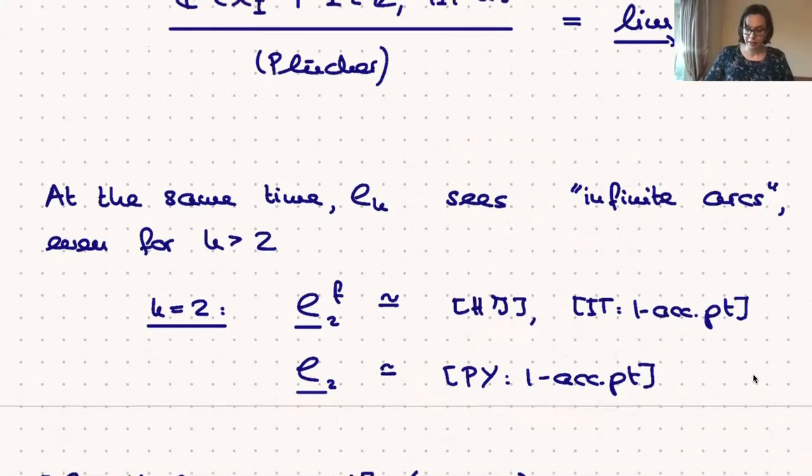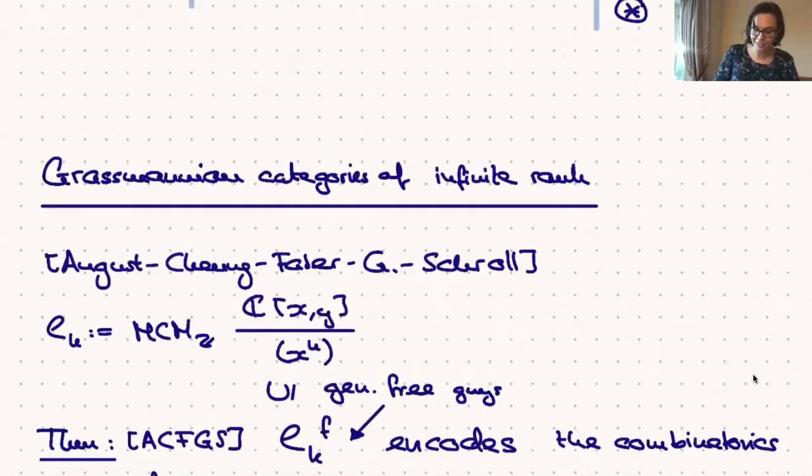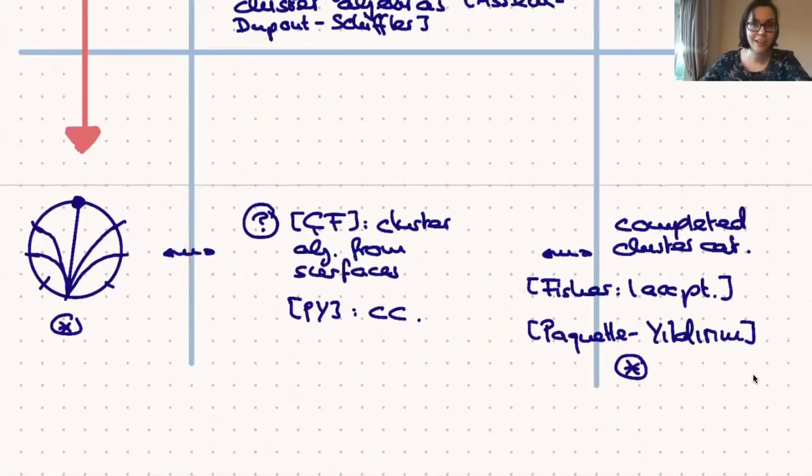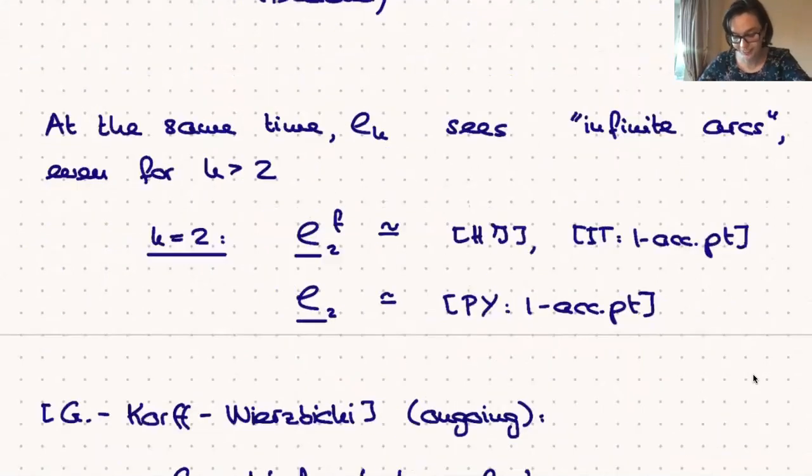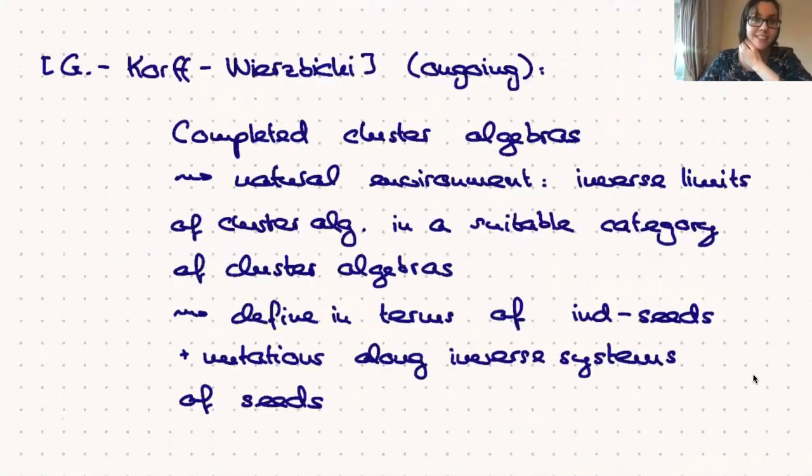Now, to give a bit of a teaser as to what to put in here, that is based on joint work with Christian Korff and our PhD student Damien Wierzbicki. I kept saying co-limit for this middle tranche of the picture. It seems like when we want to look at completed cluster algebras, what we should be looking at are inverse limits.